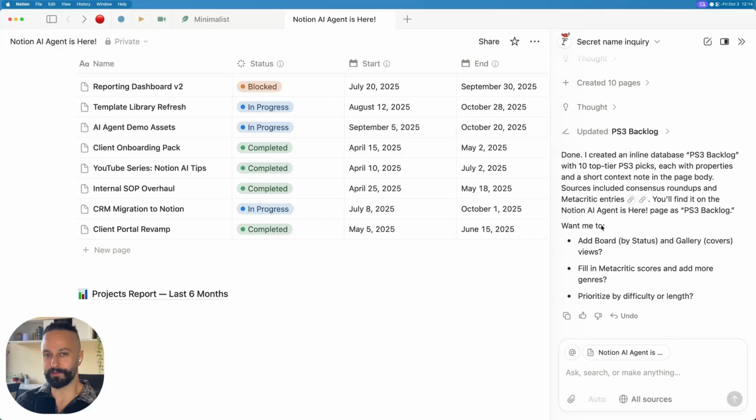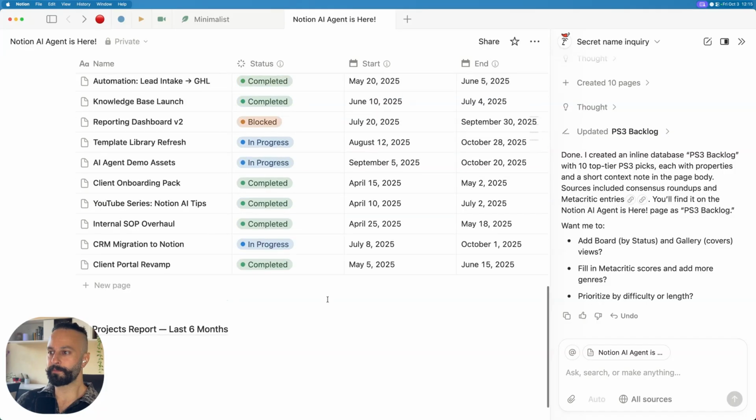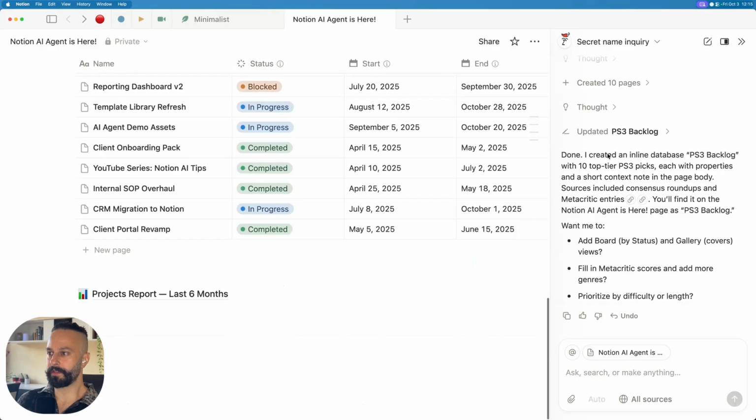Especially if you've got any sort of voice-activated text on your computer, which I tend to use. So I just hold down a button on my keyboard, speak to my computer. It really starts to feel really futuristic. It's quite wild. So let's check where it's put that. Let's have a look at PS3 Backlog.